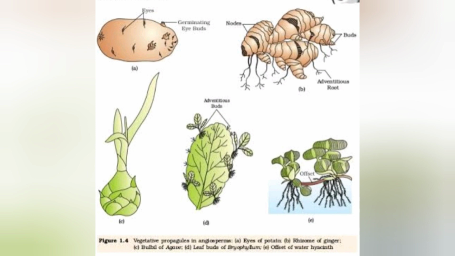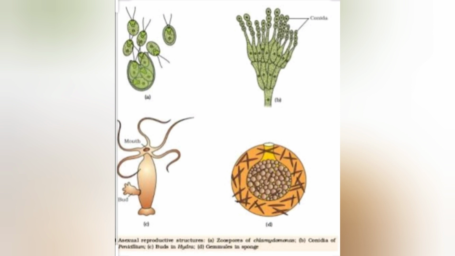Along with these three types of asexual reproduction, there are other asexual reproductive structures as well. For example, zoospores, conidia, and gemmules. Zoospores are microscopic motile structures in some algae, for example in Chlamydomonas. Conidia are asexual reproductive structures in Penicillium, which is one of the well-known fungi. Gemmules are the asexual reproductive structures seen in sponges. Each and every asexual reproductive structure will develop into a new individual under favorable conditions.